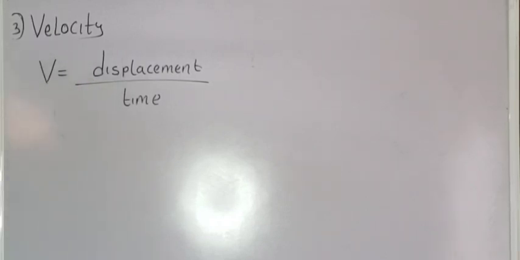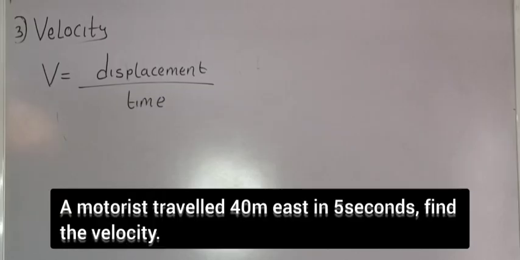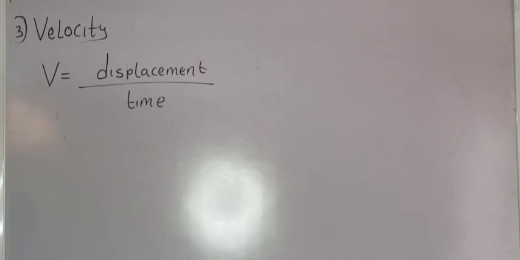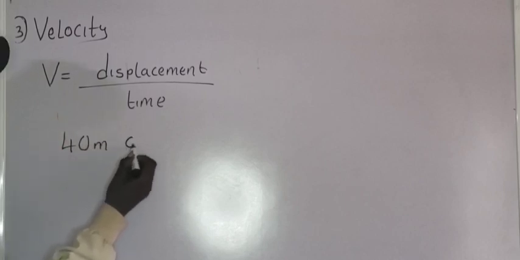Now let us have some worked examples on velocity. A motorist travels 40 meters east in 5 seconds. Find its velocity. Okay, let's start by stating all the parameters that were given in the question. The motorist traveled 40 meters east.